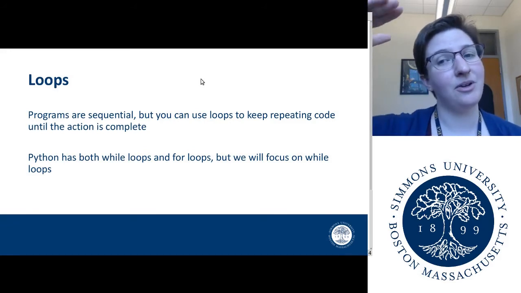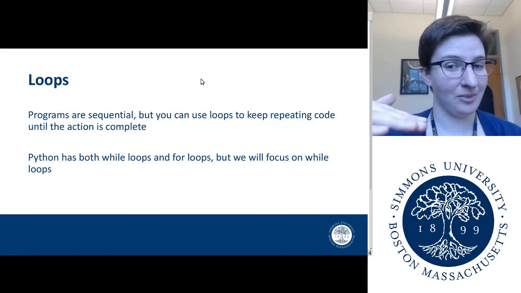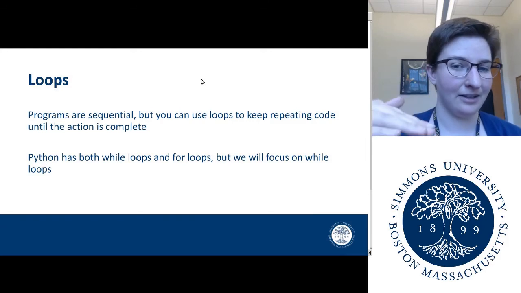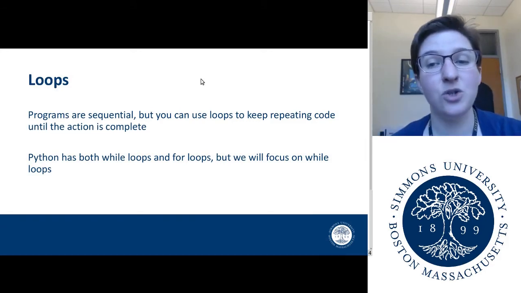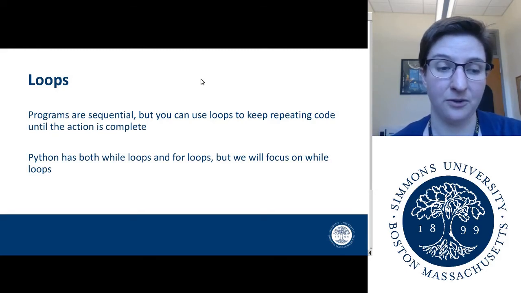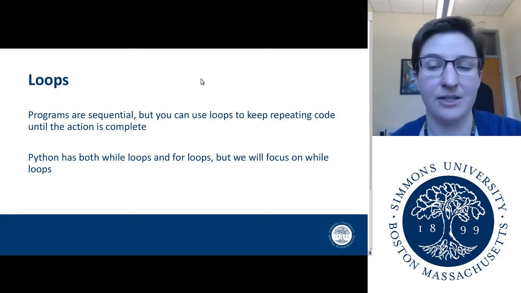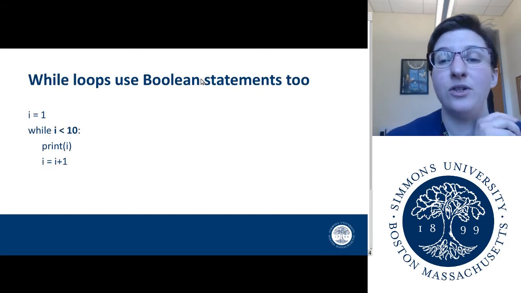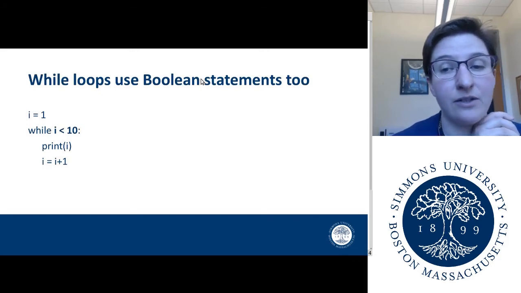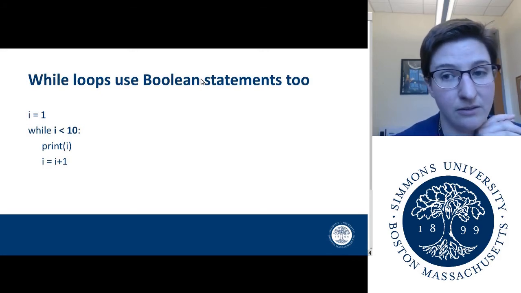So programs still start at the top and they keep going down, but sometimes they'll reach a point where they're like, all right, well, we're gonna go back up a few lines and then kind of keep going. Python actually has two kinds of loops. One is called a while loop and one is called a for loop. We're only going to learn about while loops this time. So while loops also use Boolean statements, just like if-else statements.